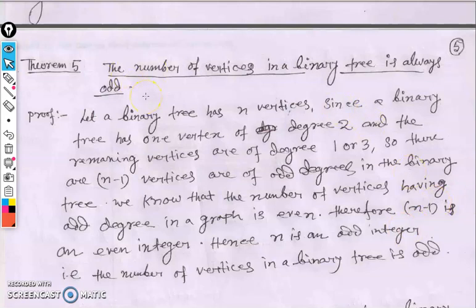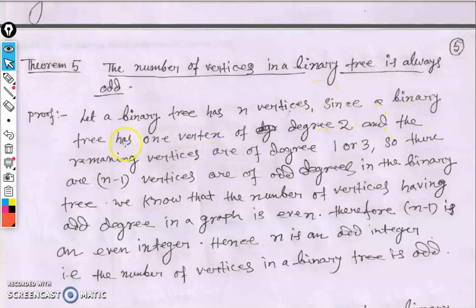What is the definition of binary tree? A tree is said to be a binary tree if there is a vertex of degree 2, and all the remaining vertices are of degree either 1 or 3. So let a binary tree have n vertices. আমি ধরে নিলাম একটা binary tree তে n খানা vertex আছে. You have to prove that this n should be an odd number. আমাকে প্রমাণ করতে হবে এই n টা হবে odd number.